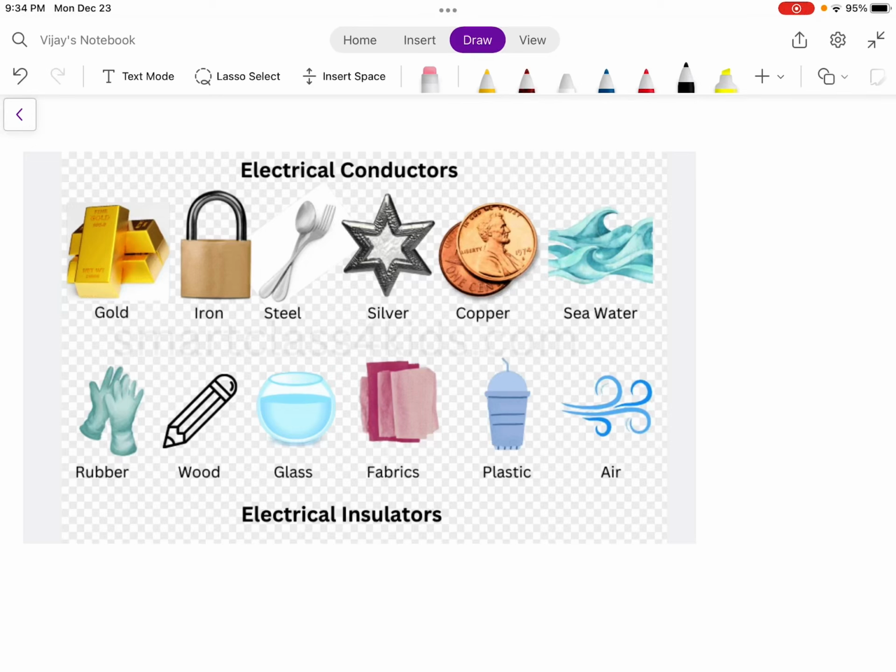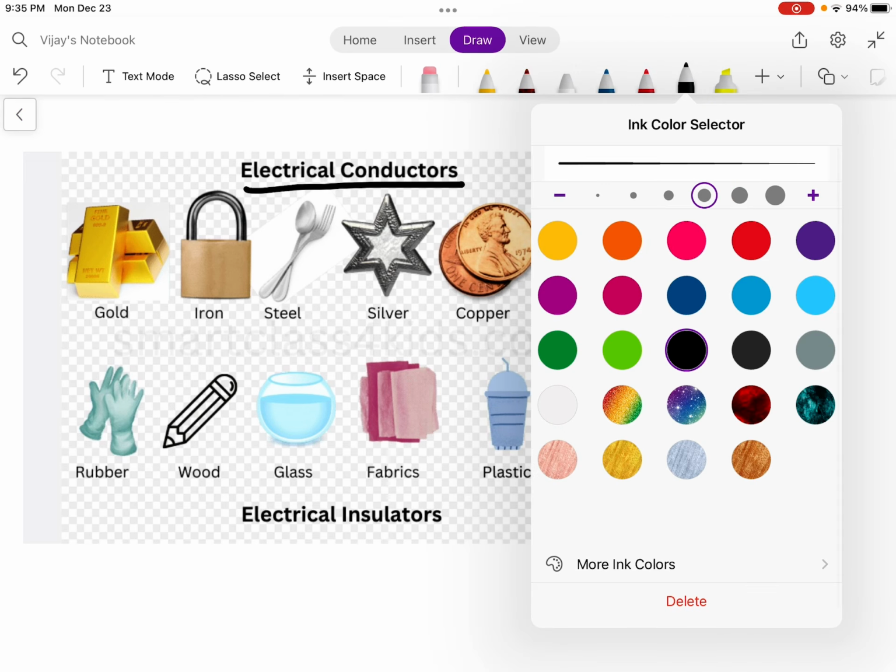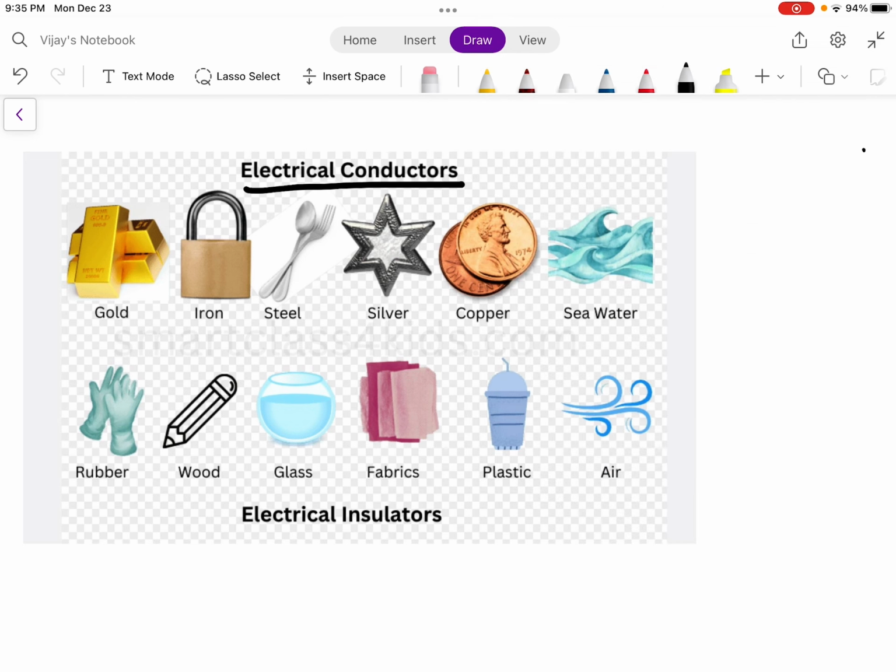In this short video, we will understand what is electrical conductor and electrical insulator. Now, whenever we say electrical conductor or conductor, what does that actually mean? Any material which allows current to pass through it can be called an electrical conductor. So basically, an electrical conductor is a material through which charges will flow in one or the other direction. That means a conductor will allow these charges to move in a particular direction.